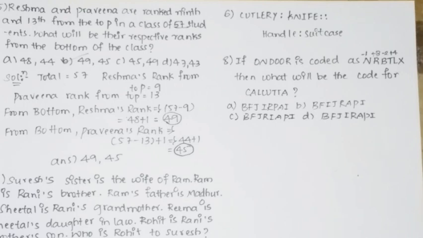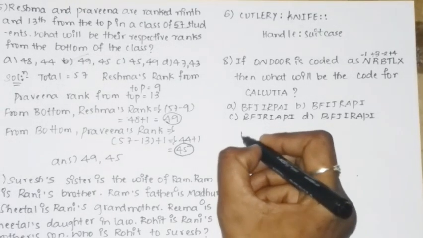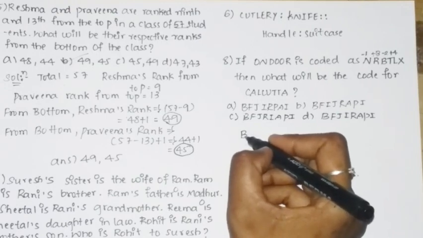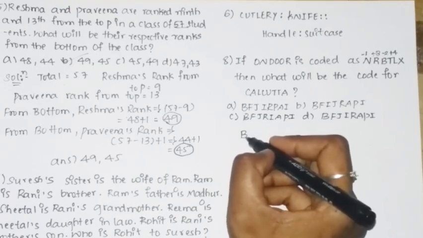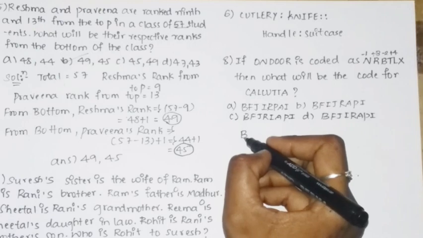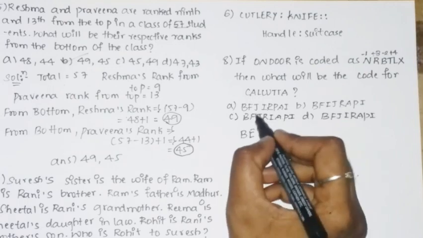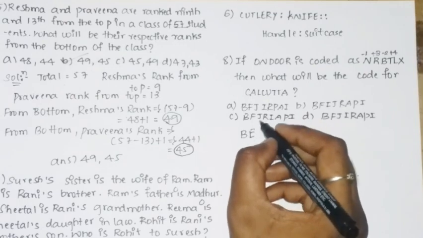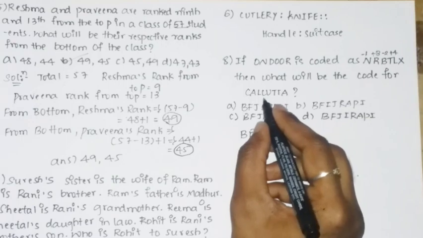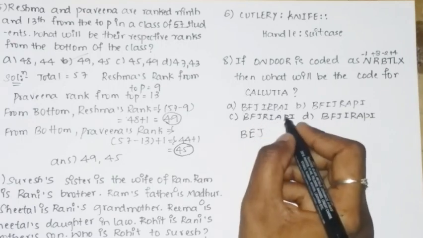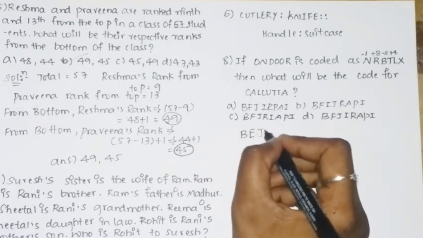For Calcutta, minus 1 is B, then after that A. Again you need to add plus 3. So A, B, C, D, E, which will be E. Similarly again minus 2, so here we have L, J, K, L. So J, then after that you have C, plus 3 is done, plus 4.